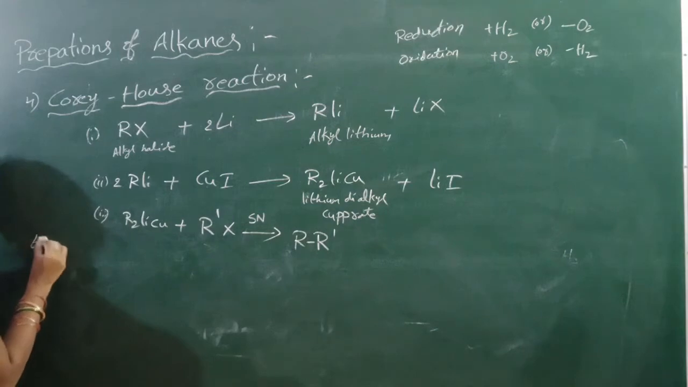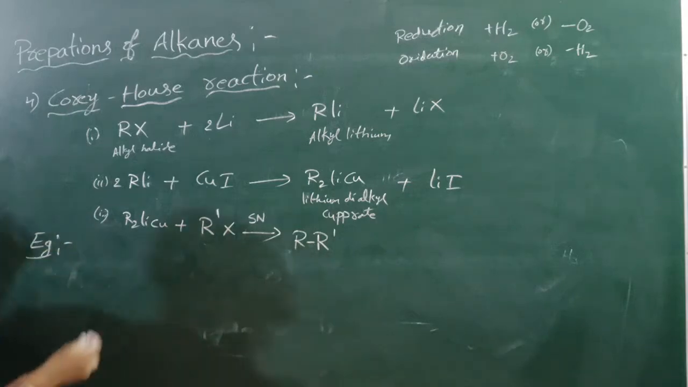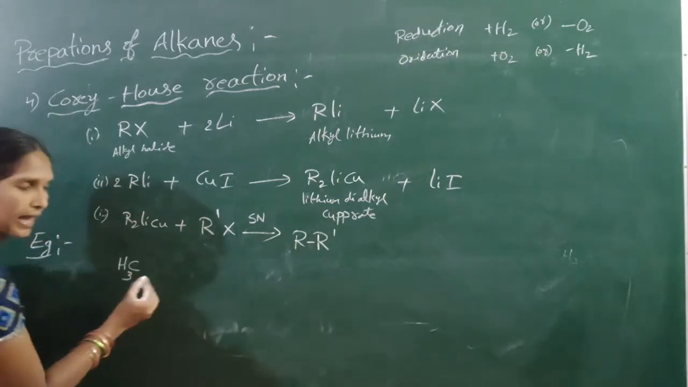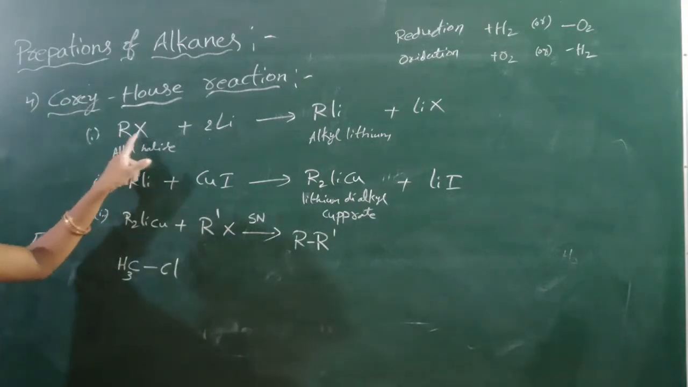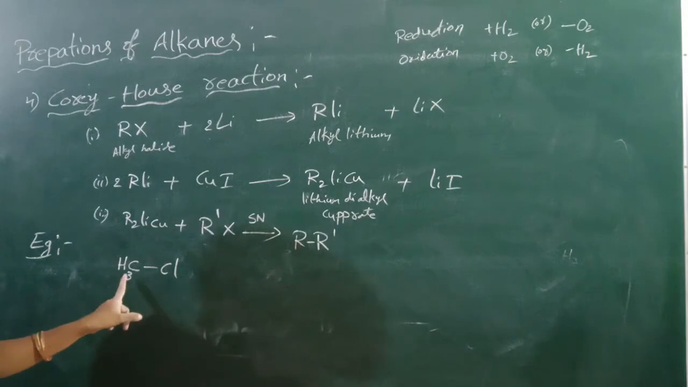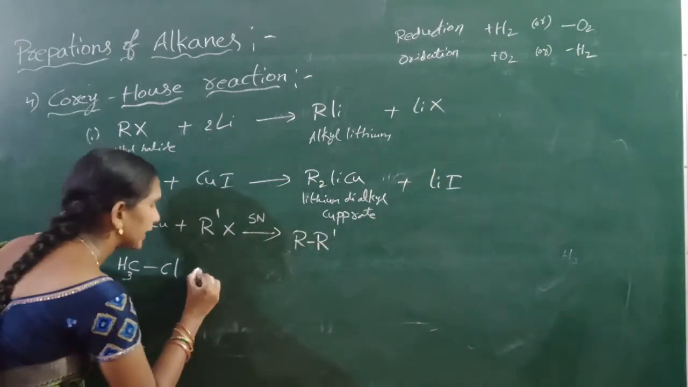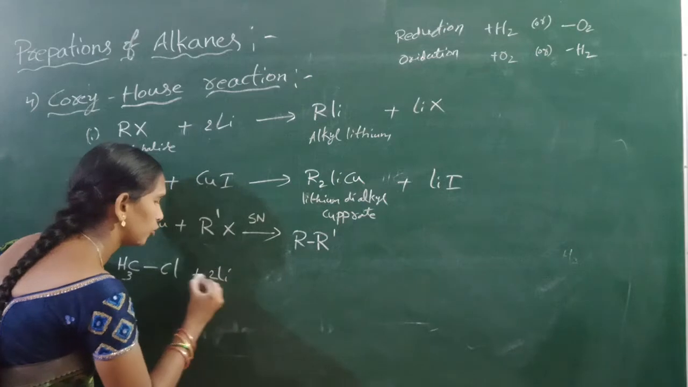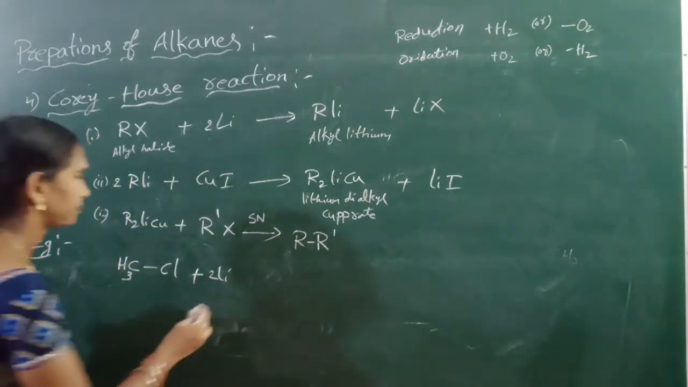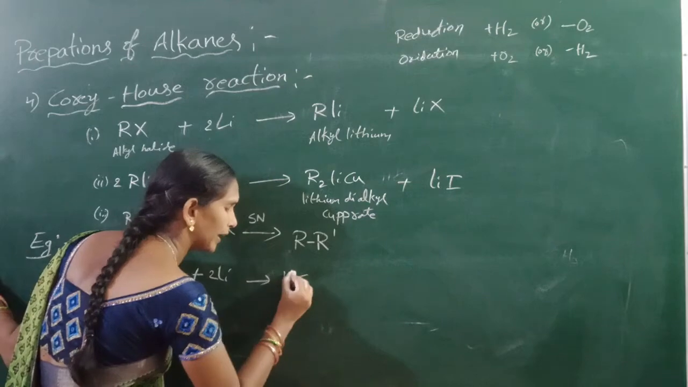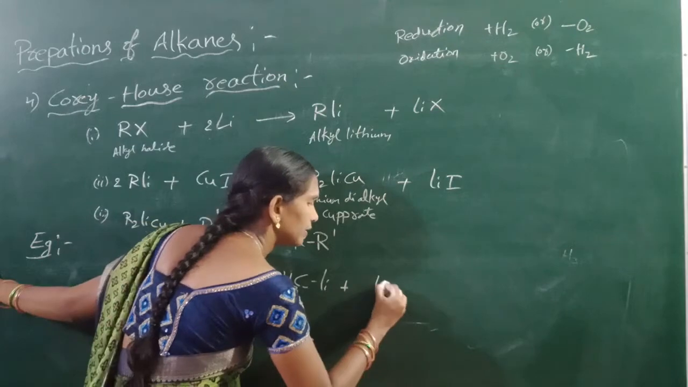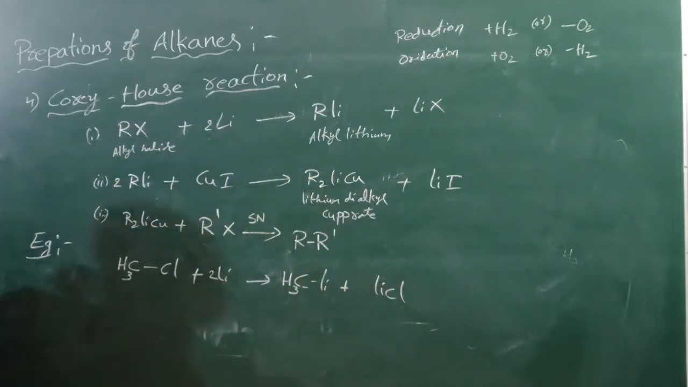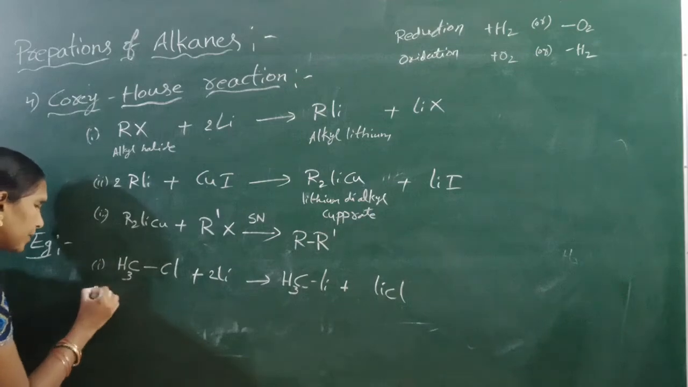Okay, now we can take an example in this reaction. Alkyl halide, I can take for example methyl chloride. Methyl chloride can react with 2 moles of lithium metal to form alkyl lithium, that means methyl lithium plus lithium chloride, LiCl.